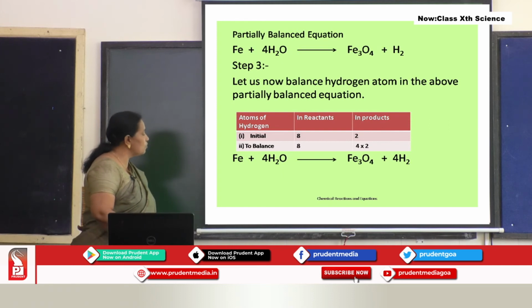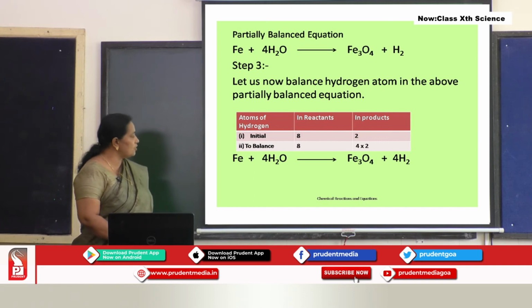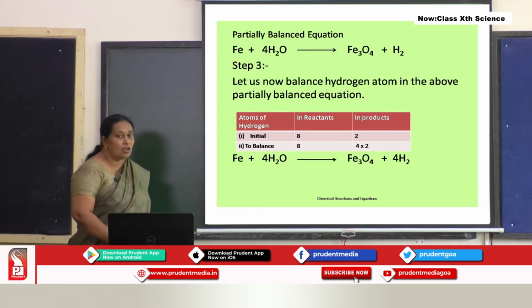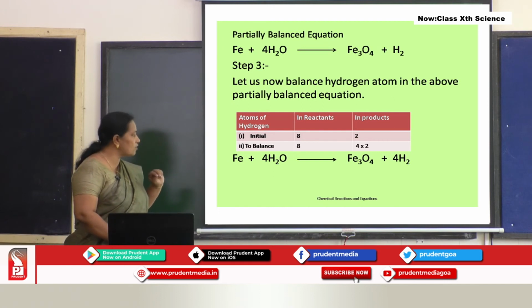Let us see how the equation looks like now. Fe plus 4H2O gives Fe3O4 plus 4H2. Here this is the equation with 2 elements already balanced. Which are those? One is oxygen, the other one is hydrogen.